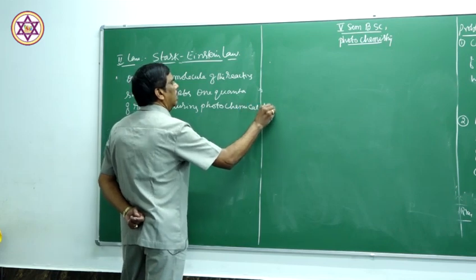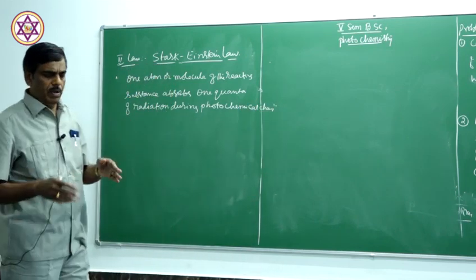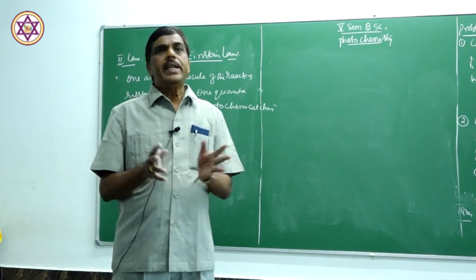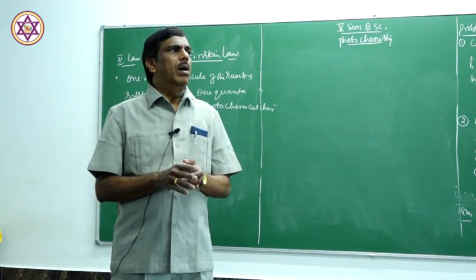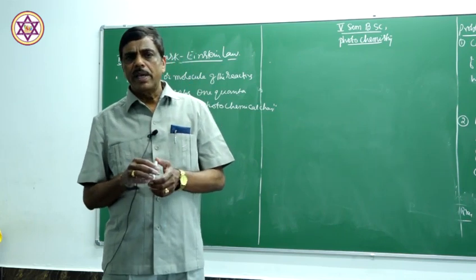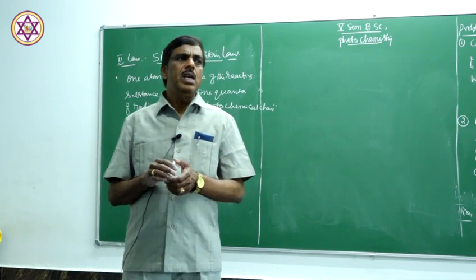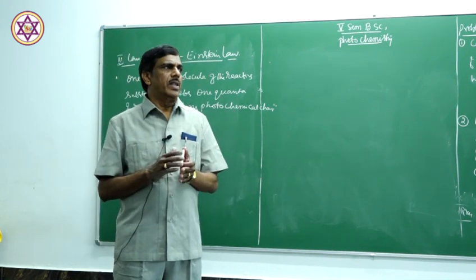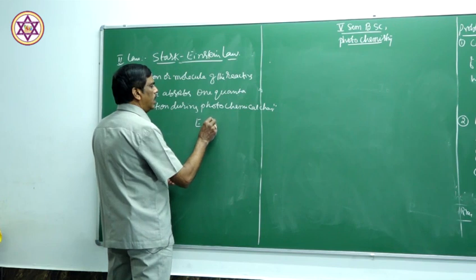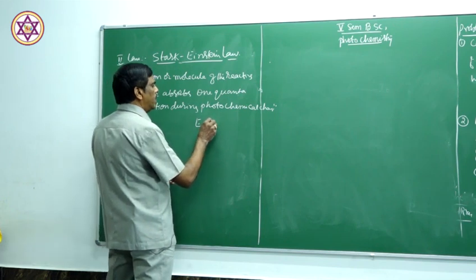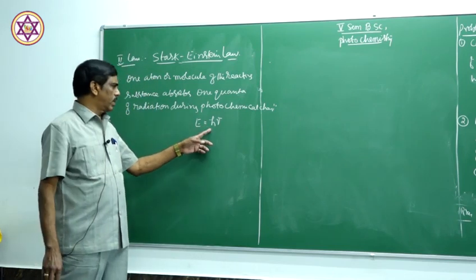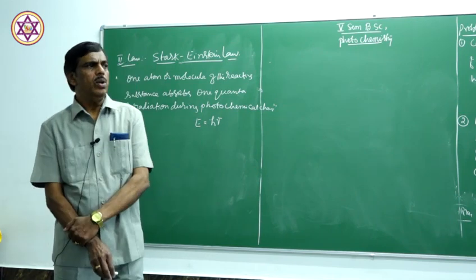That is the law. The law states that when a substance or a system is irradiated with light, the radiation consists of energy packets called quanta. According to quantum theory, this light radiation, visible as well as ultraviolet radiation, is made up of quanta of energy. The energy of each photon is E equals h nu, where nu is the frequency and h is Planck's constant. So the energy of each photon is equal to h nu.